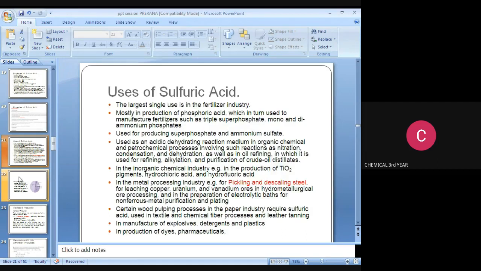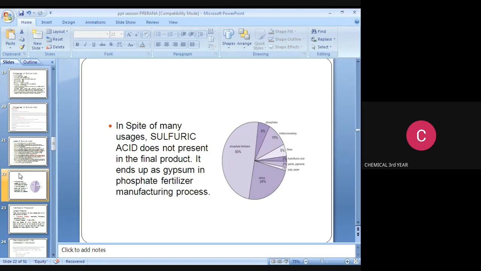Next, in spite of its many uses, sulfuric acid is not present in the final product. It enters as gypsum in the phosphate fertilizer manufacturing process. Sulfuric acid consumption is 50% for fertilizer industries, 6% for the phosphate industry, 10% for the metal processing industry, 5% for fibers, 2% for hydrofluoric acid, 2% for paints and pigments industries, and 1% for the pulp and paper industry.